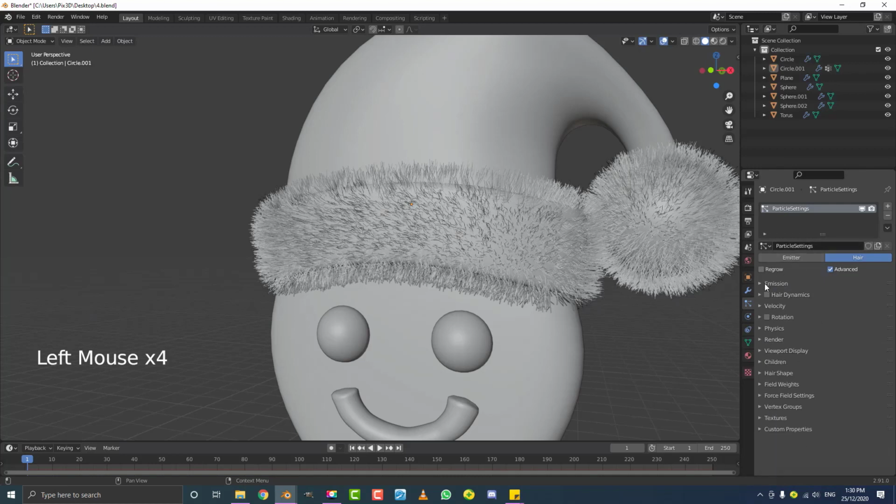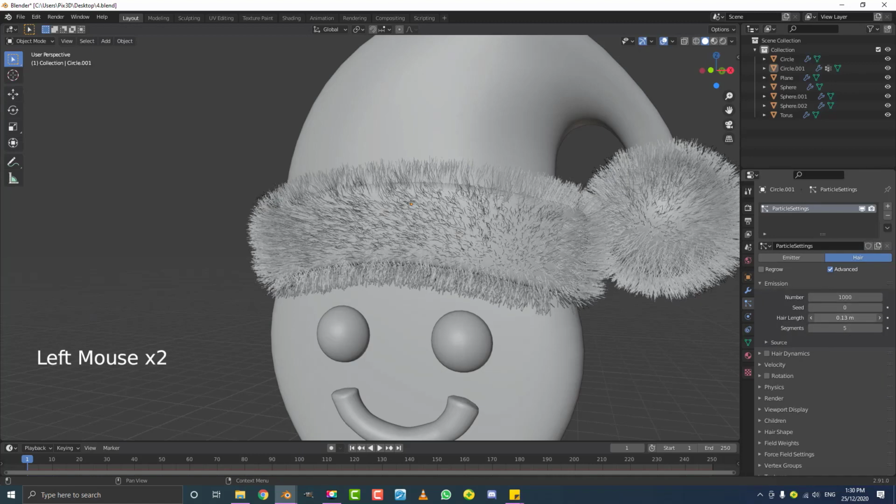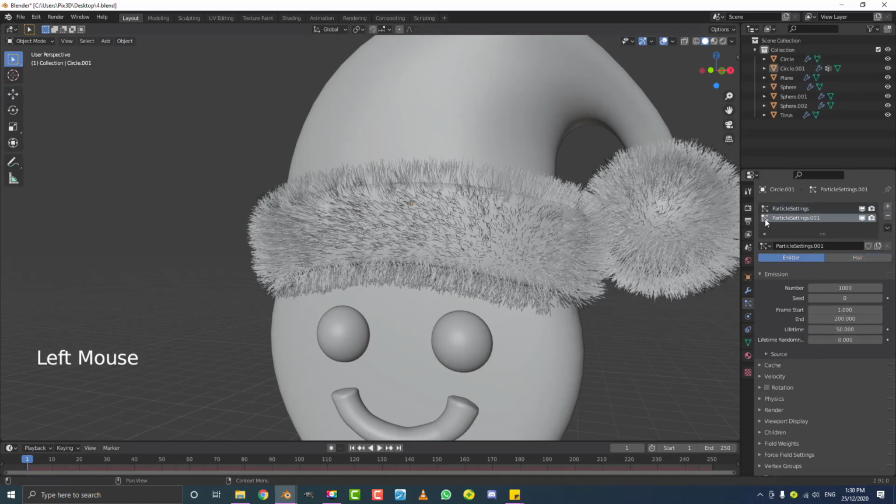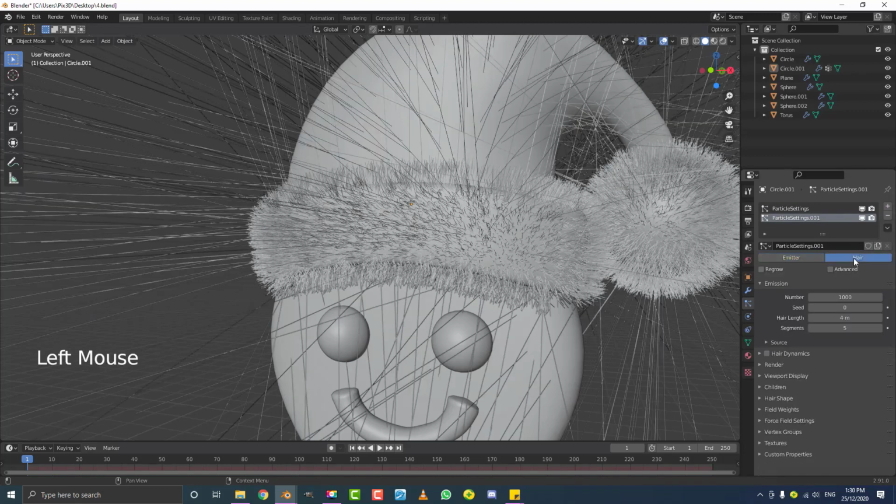In fact, the only thing you could come in here and edit is the emission. If you go down to the emission, you can always adjust the length as needed. So I might even do 0.13, I think. So now we're going to click on plus again. And now we have a particle settings .001. So we're going to make this one hair as well.